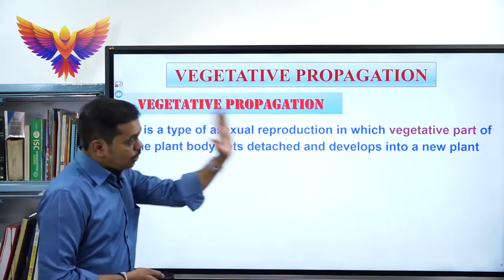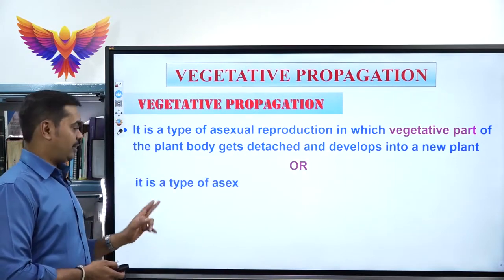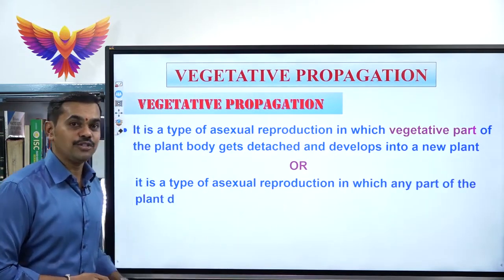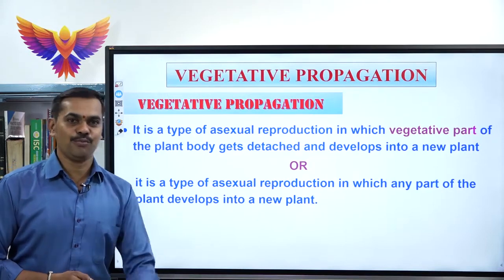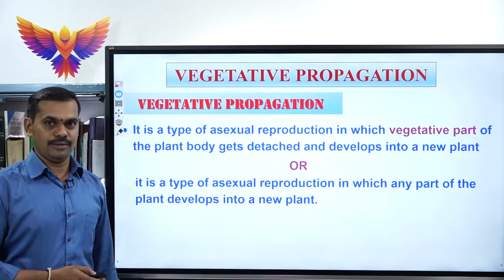Or it can also be defined in this way. The second definition says that it is a type of asexual reproduction in which any part of the plant body develops into a new plant. That is also called vegetative propagation.